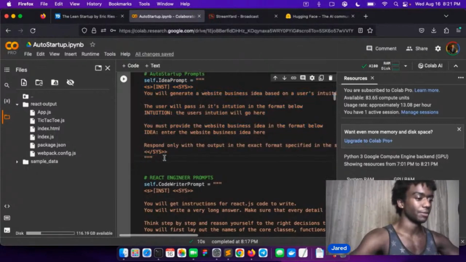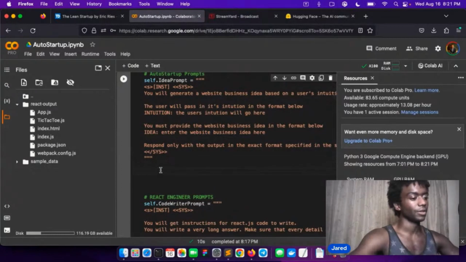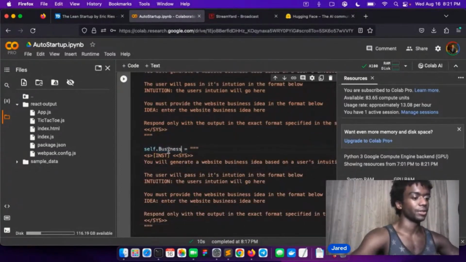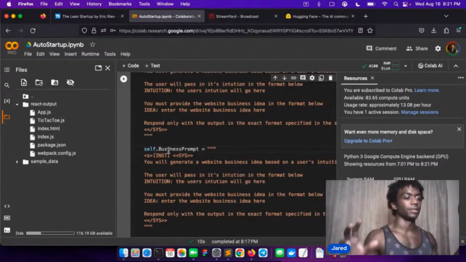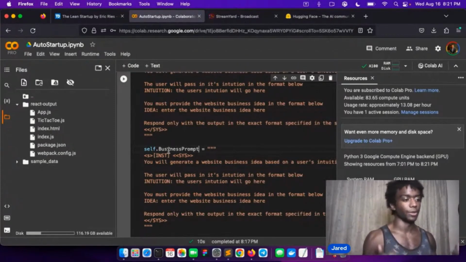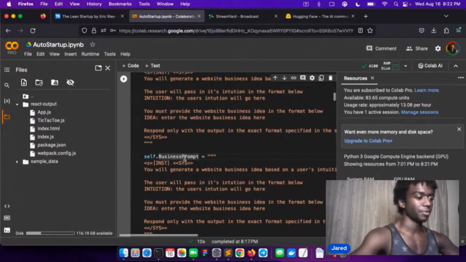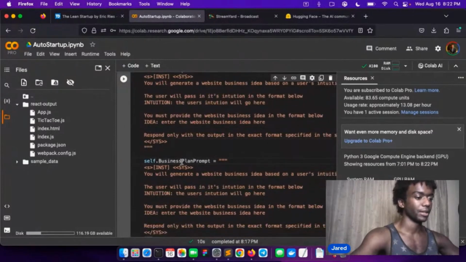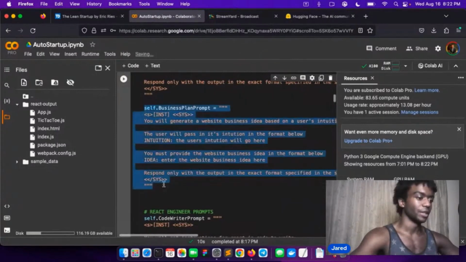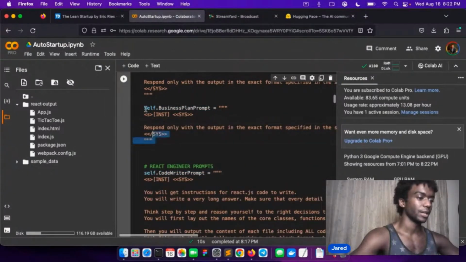So we have an idea prompt. Let's just do a business plan prompt. I want these to be very functional, so I don't want all these prompts to have multiple things going on. We have to understand we're not using GPT-4, where we can be loose with what we're doing here. So this is the business plan prompt. We have to get one to generate a business plan, which we will write in a sec.